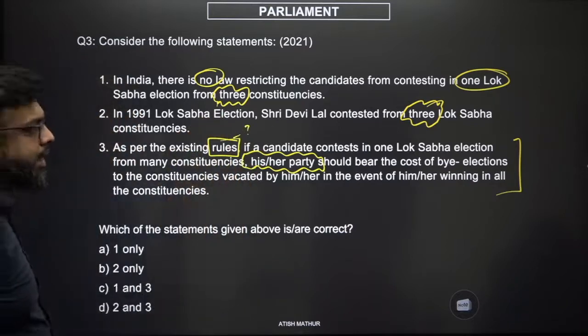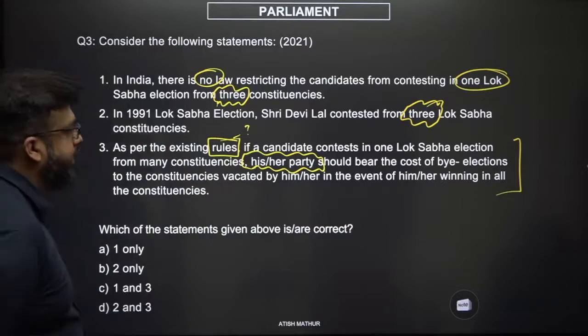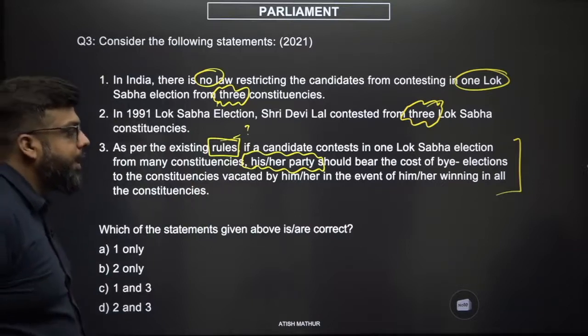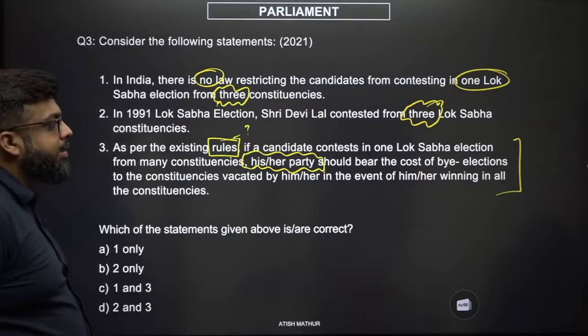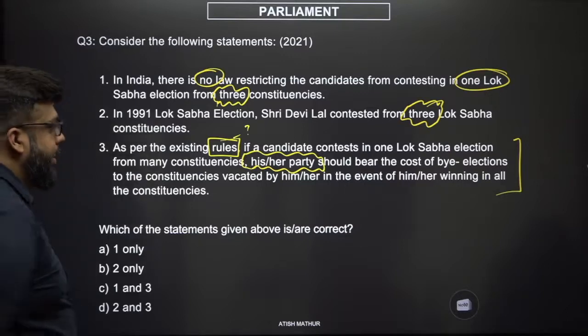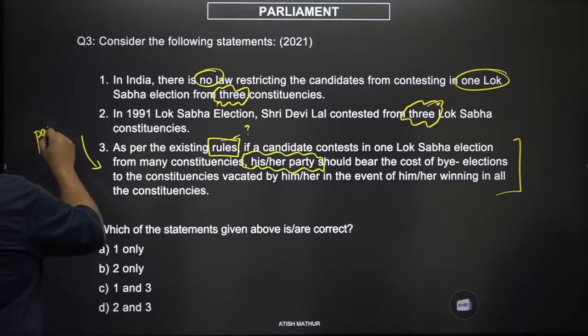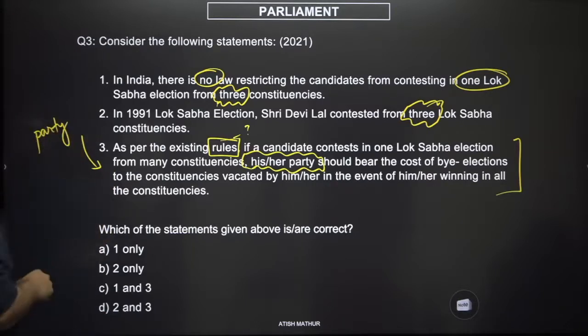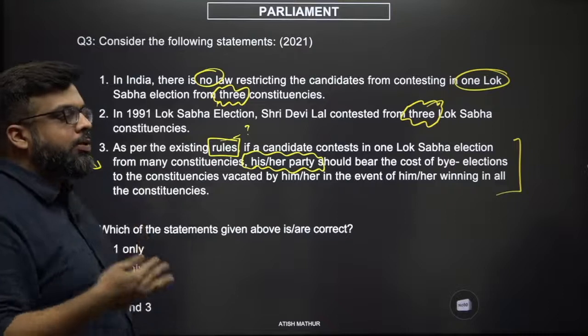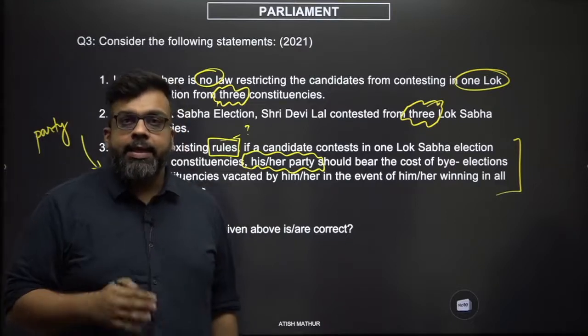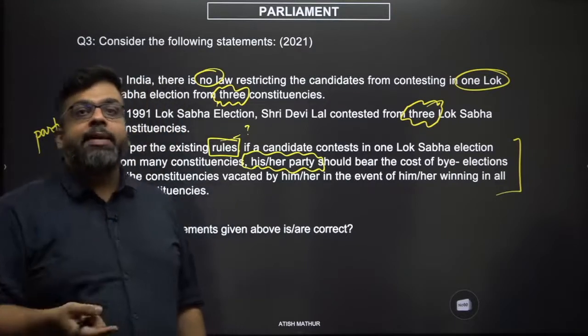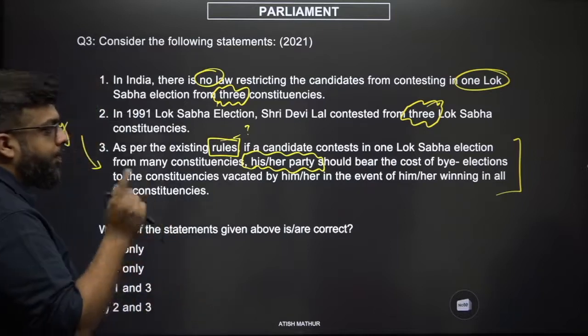If a candidate contests in one Lok Sabha election from many constituencies, his or her party, which means you're talking about a party candidate, and we understand that an election is not only fought by party candidates, it is also fought by independent candidates. So apply this.